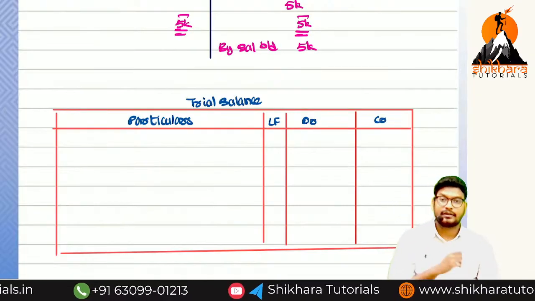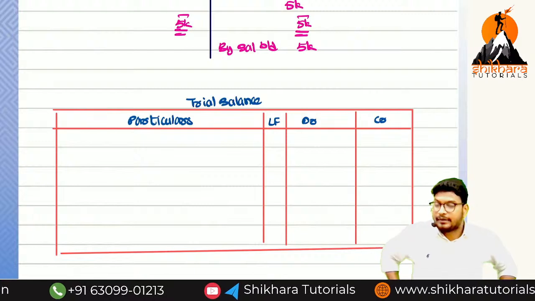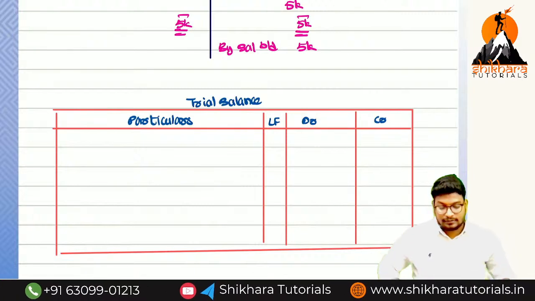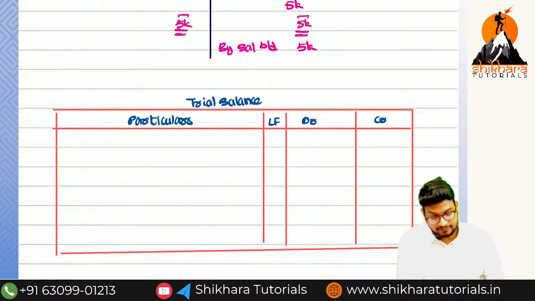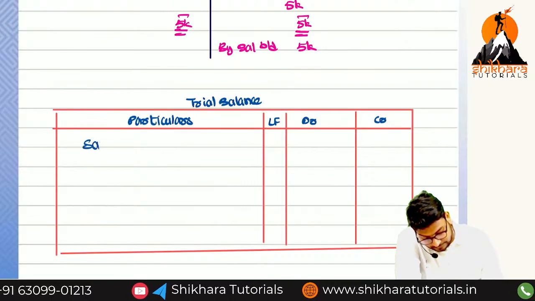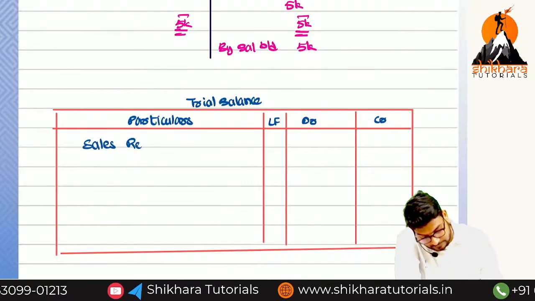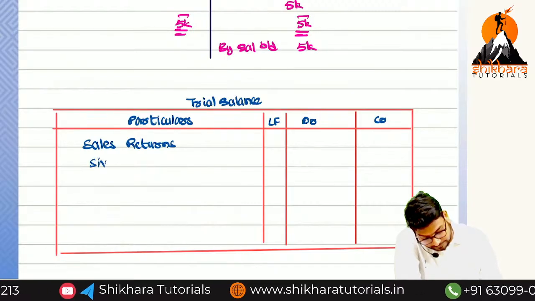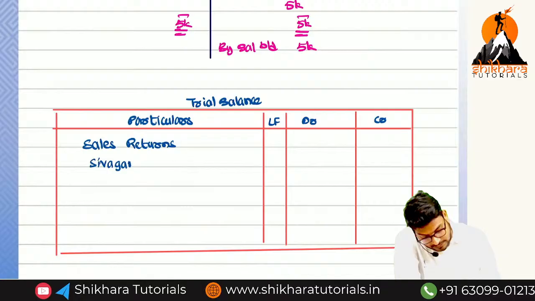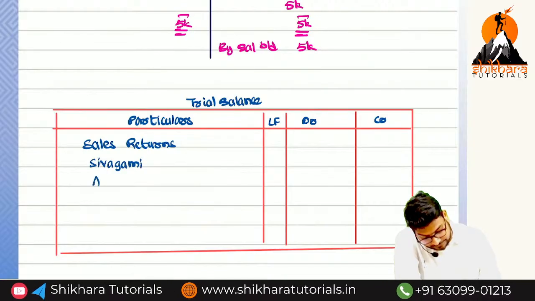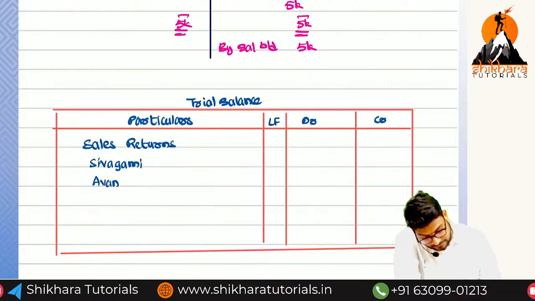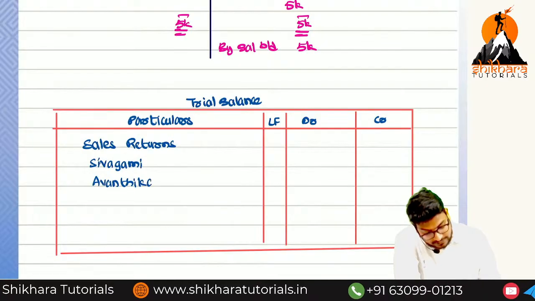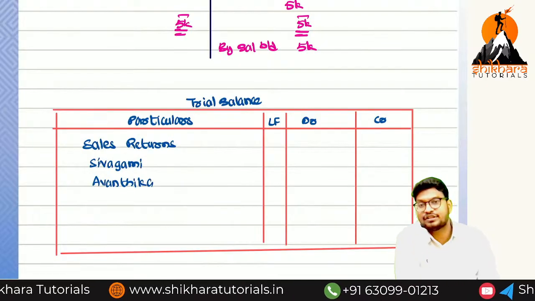Debit amount and credit amount. So how many? Sales returns, Shivagami and Avantika. Sales returns, Shivagami and Avantika.